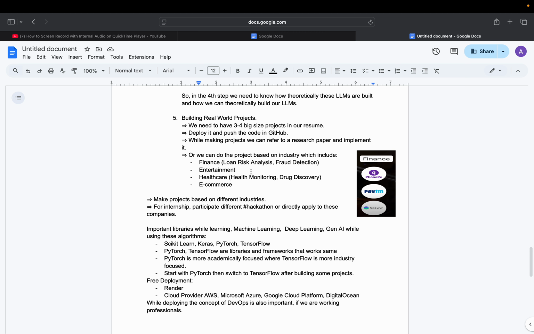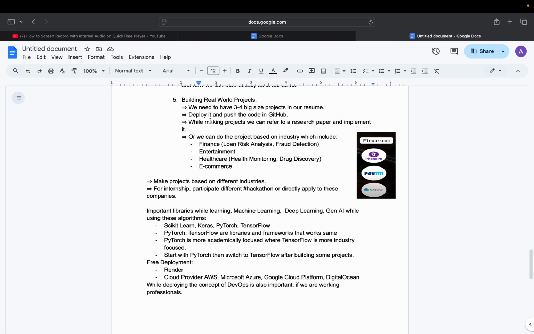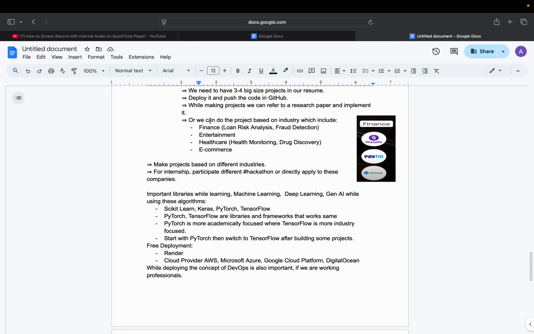If you are going to land a job or something like that, first you need to have at least 3 to 4 big projects in your resume, and you need to deploy those projects in your GitHub repository. While making those projects, you can refer to research papers and implement them. Or we can do projects based on industry, which include finance, that is loan risk analysis or fraud detection, and entertainment. Within entertainment you can do a lot of things related to the things that use AI.